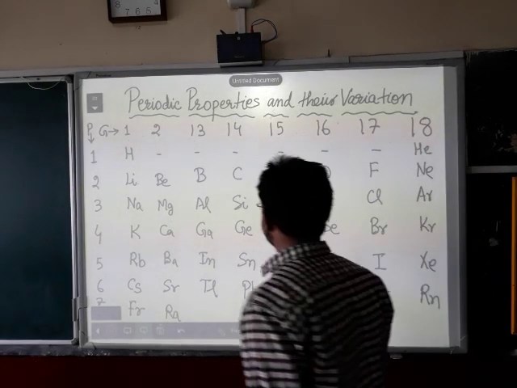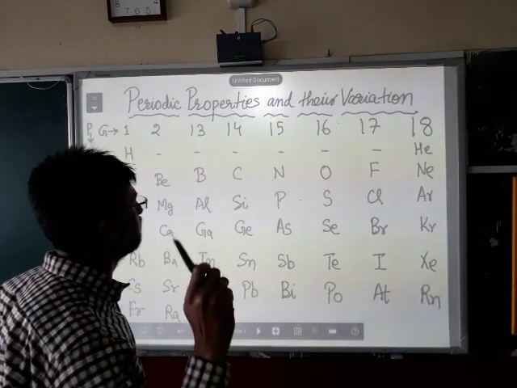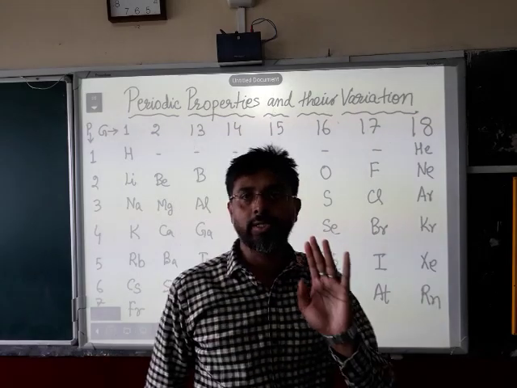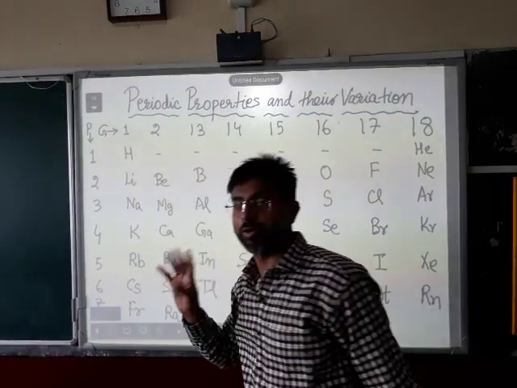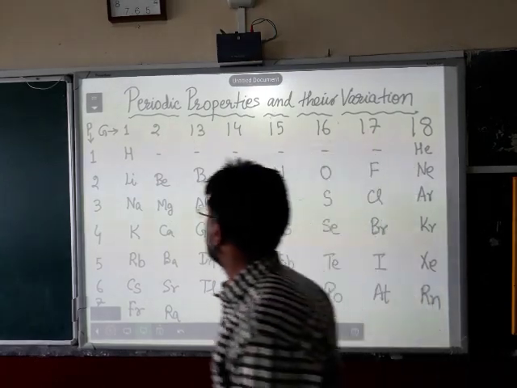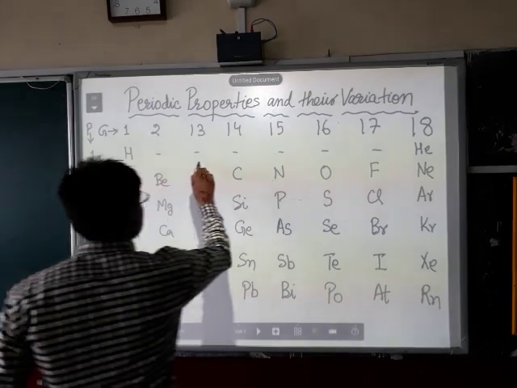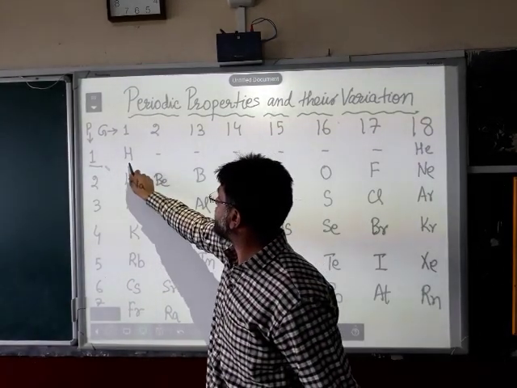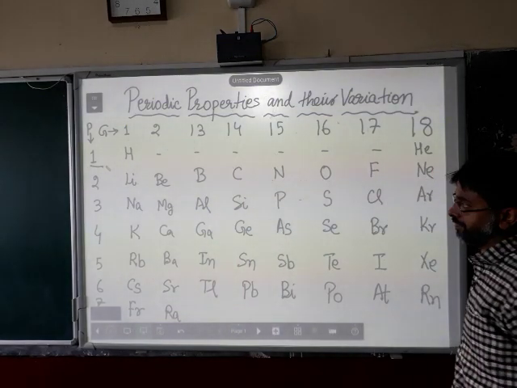The reason I am reading out these elements in this order is that you must memorize these elements according to their groups. It is very, very important. Please memorize these elements group wise, not period wise. Now, if you look at period 1, there are only 2 elements. The first element of period 1 is hydrogen. The next element is helium.